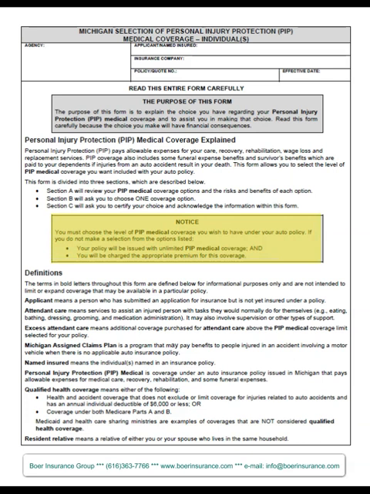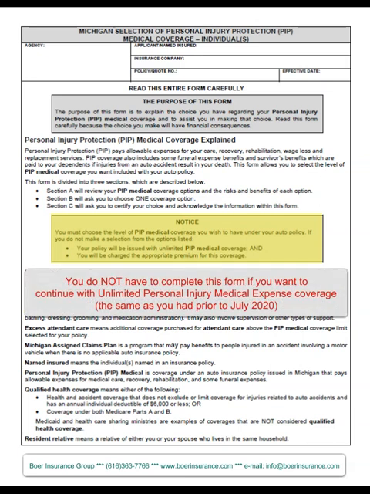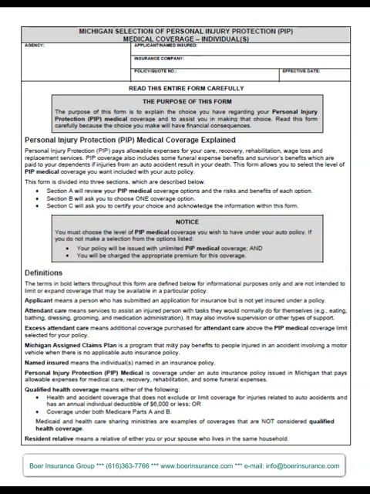This section right here, this notice section, just basically states that if you fail to return this form, your policy will be renewed with unlimited PIP medical expense coverage, which is the same coverage you've always had on this policy. You just never had a choice until now to choose a lower limit. So if you want to keep unlimited medical expense coverage, you don't have to return this form. And down here we have definitions that may be helpful in understanding the coverage options in this form.